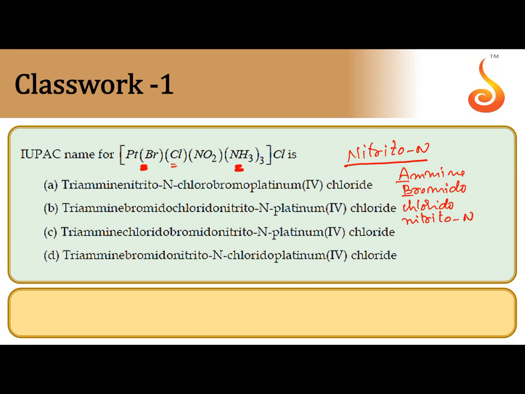You have to check which option has triammine, bromido, chlorido, nitrito-N, platinum(IV), the oxidation number of platinum being 4. After that, outside chloride is there. So, the correct option is B.